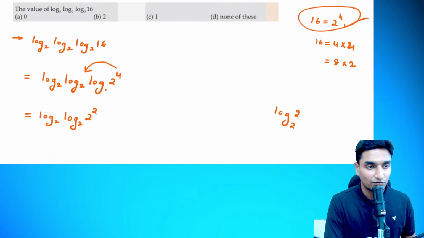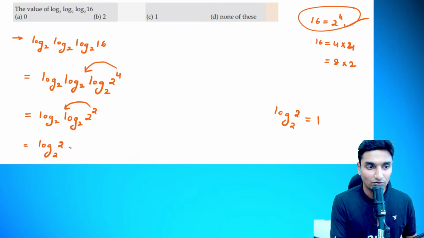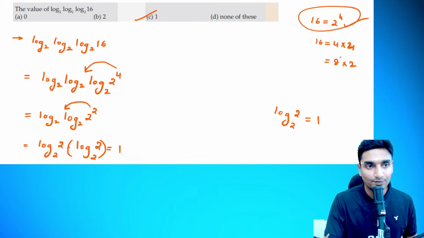And log 2 to the base of 2 comes. When the element and the base are the same, the value is going to be 1. Log of the same element to the same base is 1. We have just now seen it. So log 4 is written as 2 squared, and this 2 once again jumps out in the multiplicative fashion. So the logarithmic value of 2 to the base of 2 into the logarithmic value of 2 to the base of 2. Log 2 to the base of 2 will be 1, guys, and then log 2 to the base 2 once again will be 1. So option number C, guys. That is your answer.